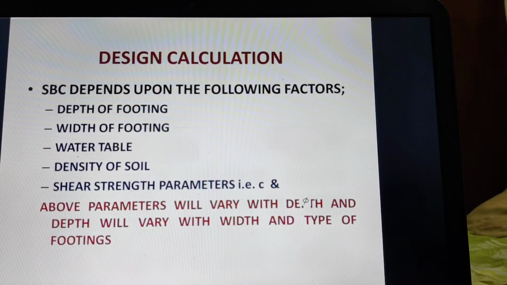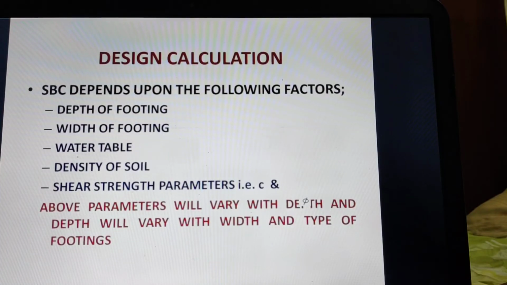Then if we consider design calculations, SBC depends upon factors like depth of footing, width of footing, water table, density of soil and shear strength parameters, that is C and phi. These parameters will vary with depth, and depth will vary with width of the foundation and type of footing.